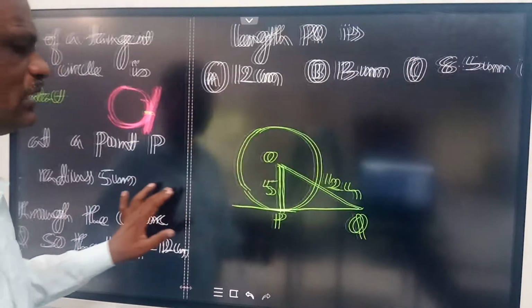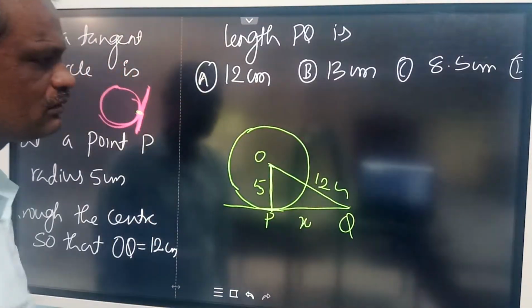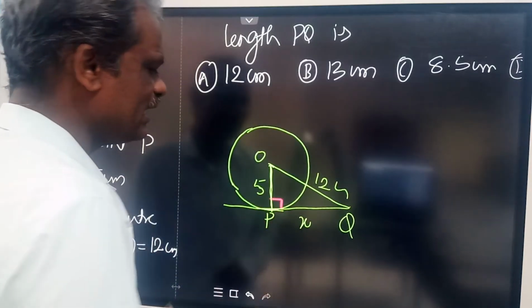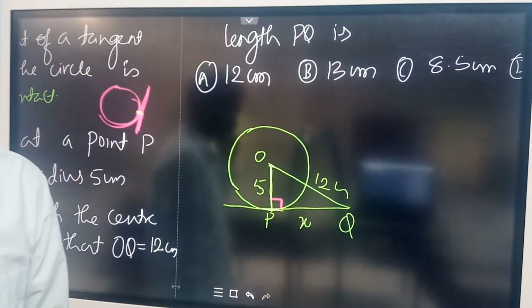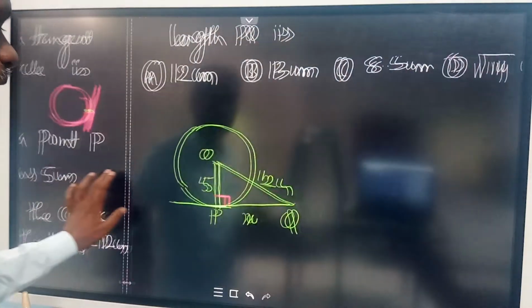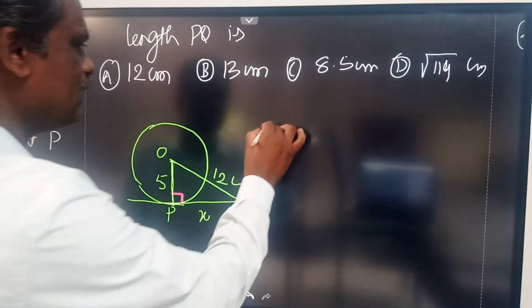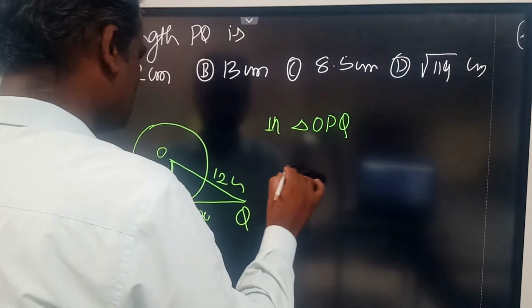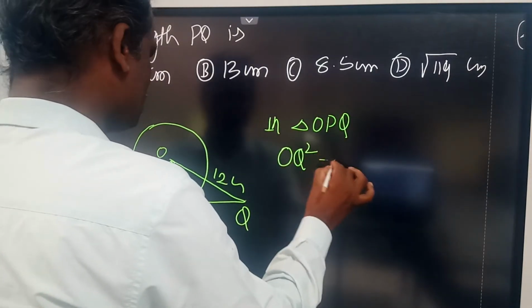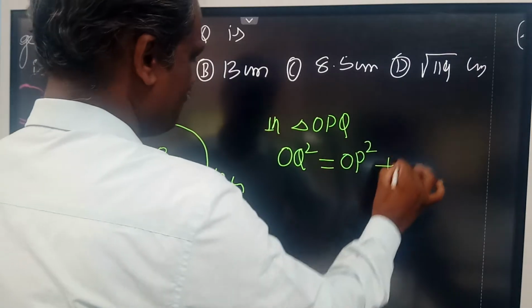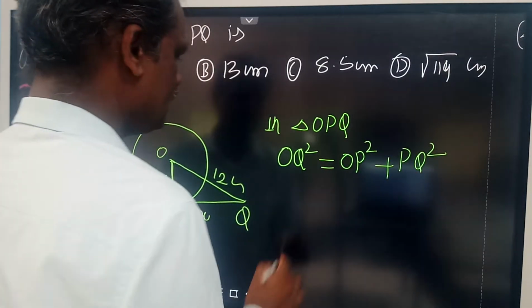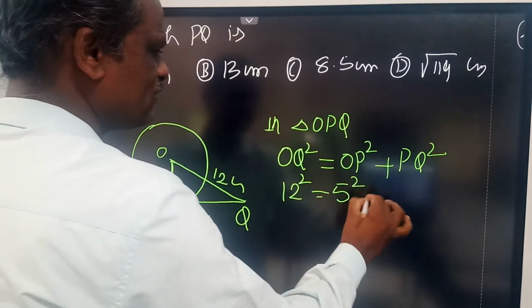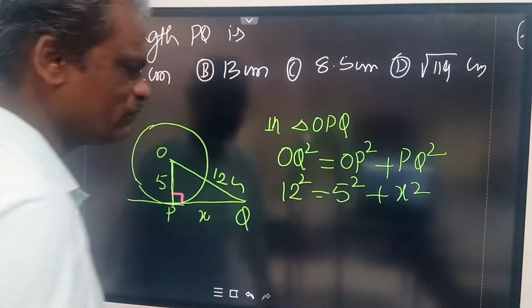Find the length of PQ. What is this length? You have to calculate. Here, you know that tangent and radius are perpendicular to each other. So in triangle OPQ, by Pythagoras theorem, you can apply OQ square is equal to OP square plus PQ square. OQ square is 12 square, OP square is 5 square, and you write PQ as x square. We want to find this out.